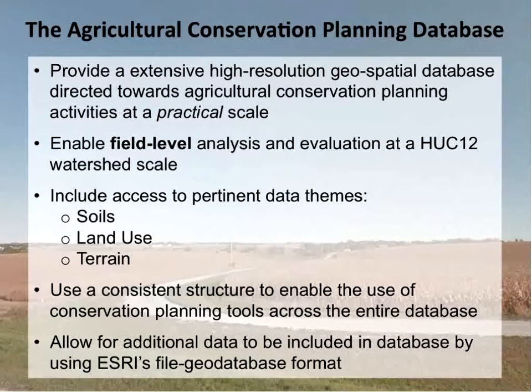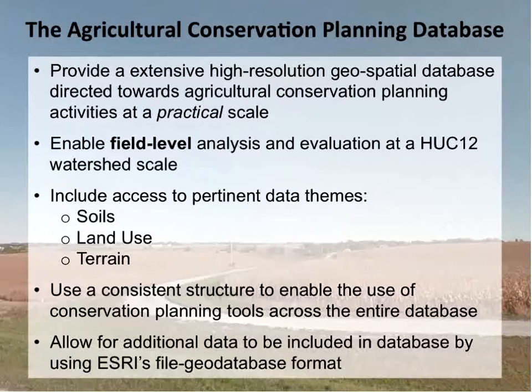One of the original goals that Mark and I developed was trying to enable conservation planning at the level where conservation practices are put into practice. That's the field level. We can't look at individual fields one at a time. That would be a little time consuming. So assembling those at a small watershed scale gives us the opportunity to interact with those data at the field level, but to essentially view the information at the watershed scale.